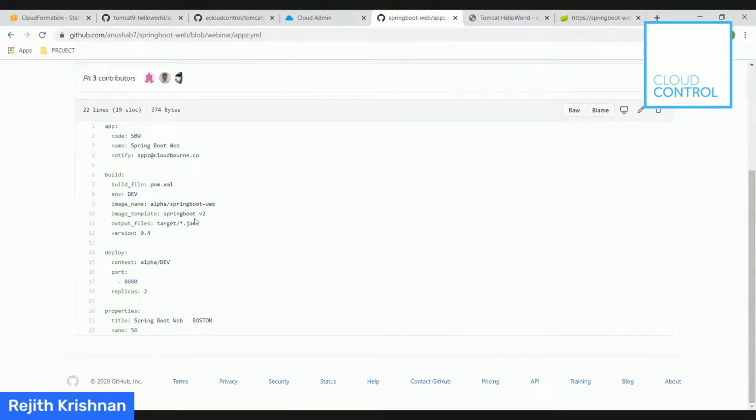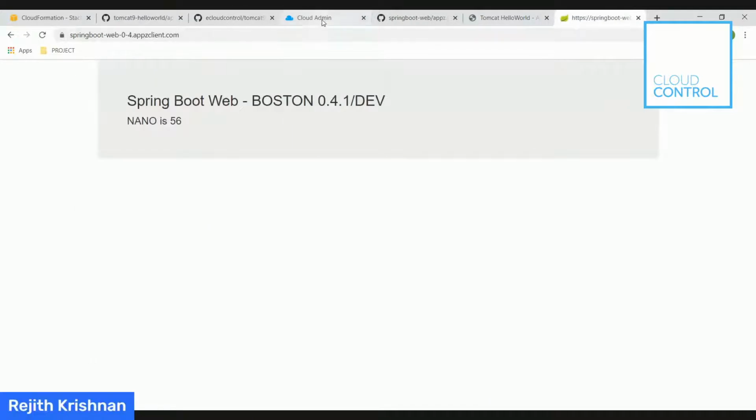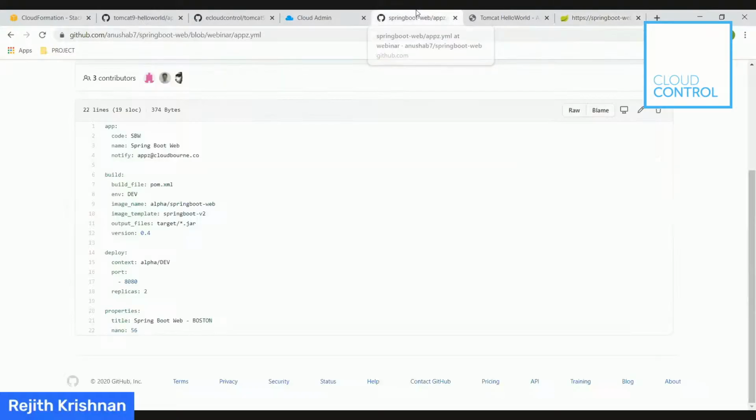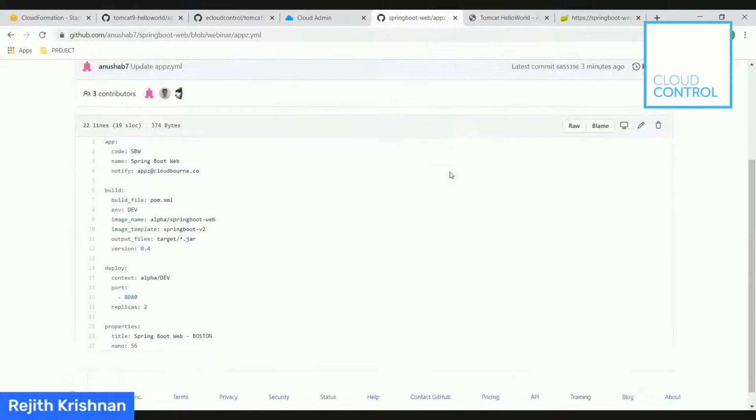Awesome. So at this point, I think we deployed both applications, and both are up and running. Now, any changes we make to any of those two applications will immediately get reflected in the live site, correct? That's correct. So why don't we just change that to Spring Boot Web, call it Boston Red Sox. Let's see how that goes.